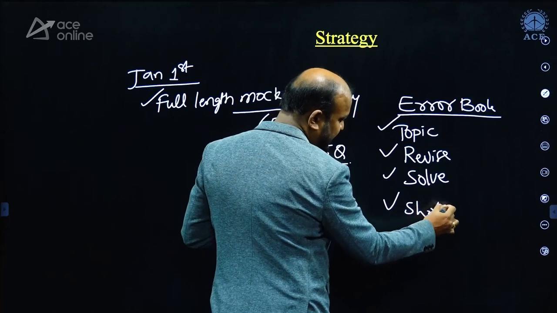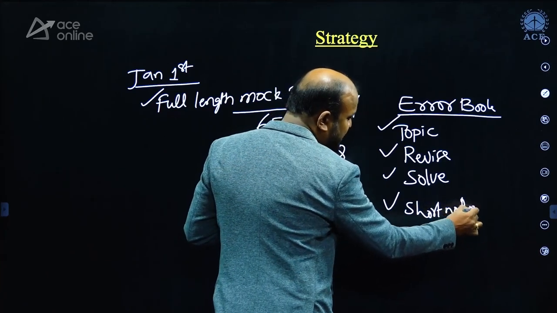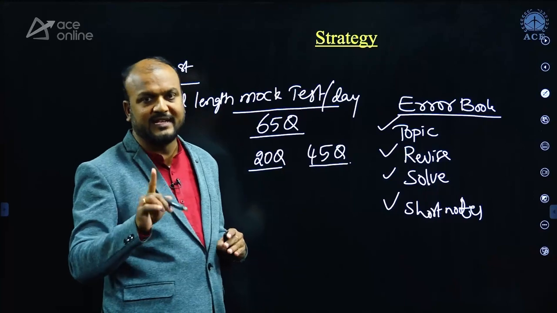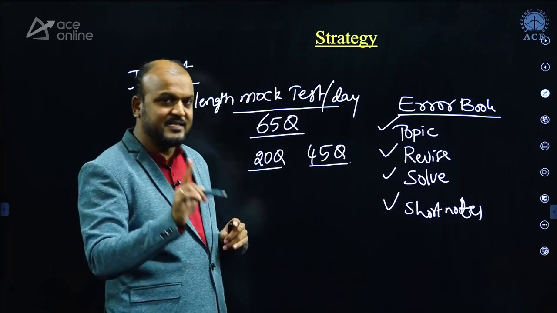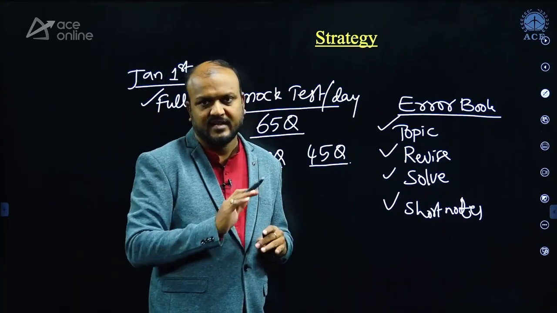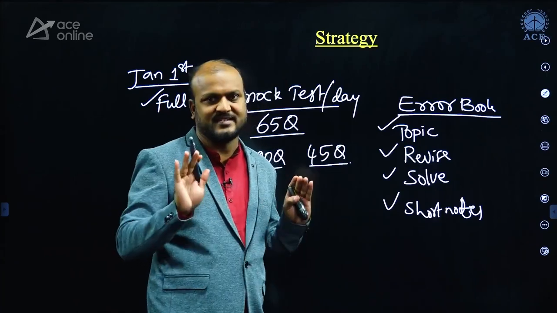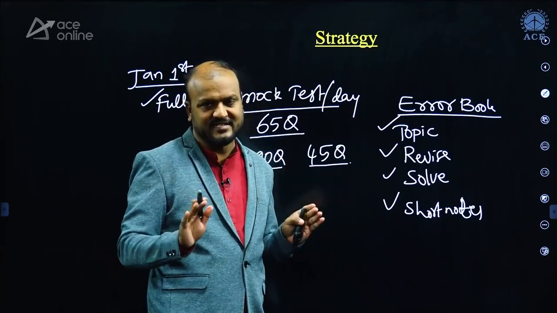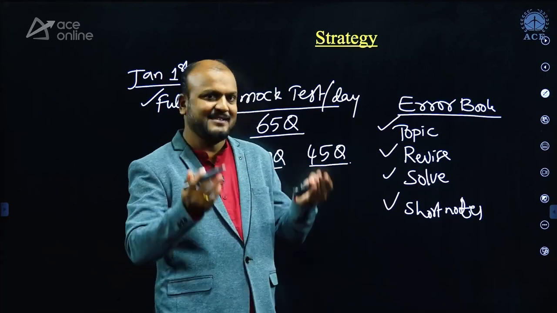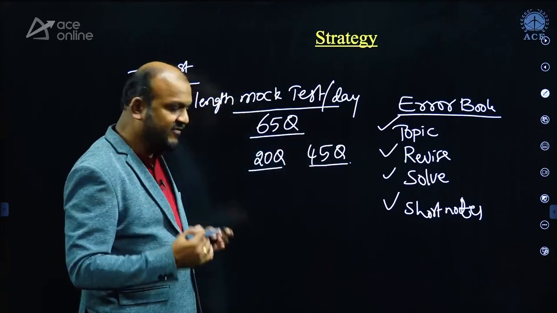And make sure that you write minimum one full-length test per day, at least from January 1st. According to me, I can suggest December 1st is the best time to start writing full-length mock tests. Suppose if you haven't started, at least start from January 1st.